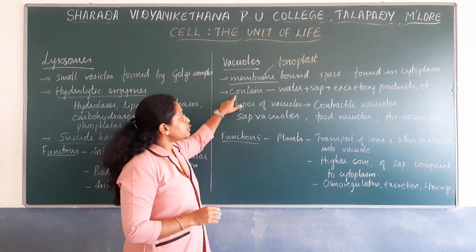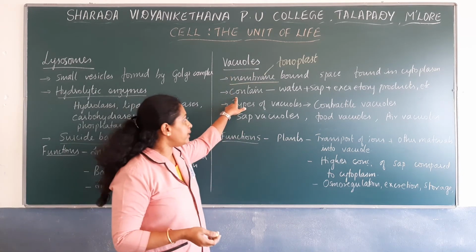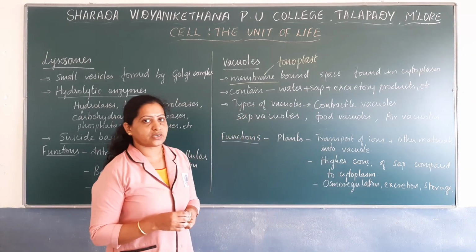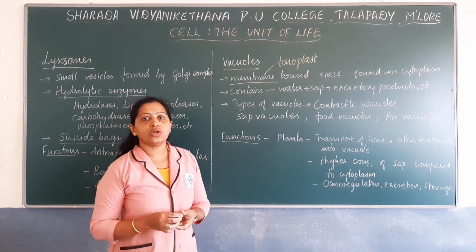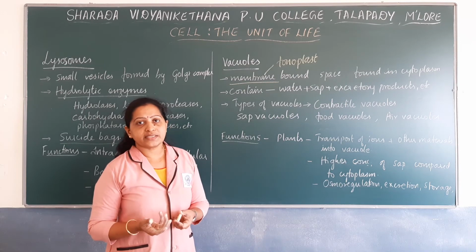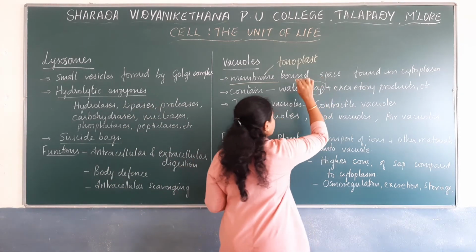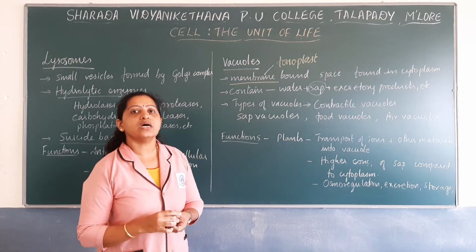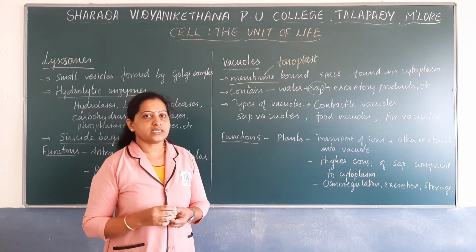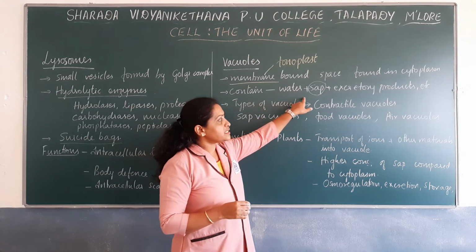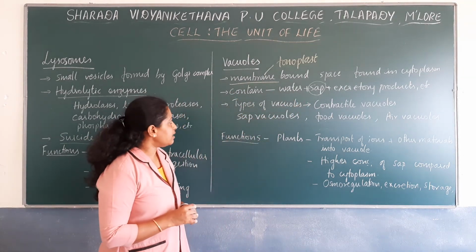These vacuoles contain various components like water, sap, excretory products, etc. The sap may include various types of ions, minerals, amino acids, sugars, etc. So vacuoles contain water, sap and various excretory products.